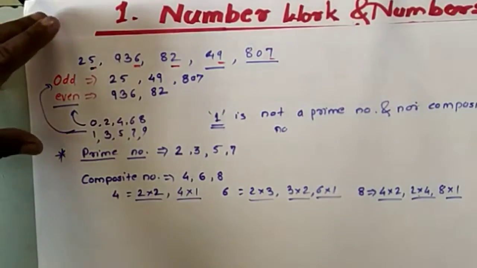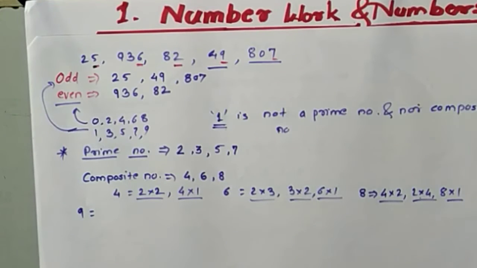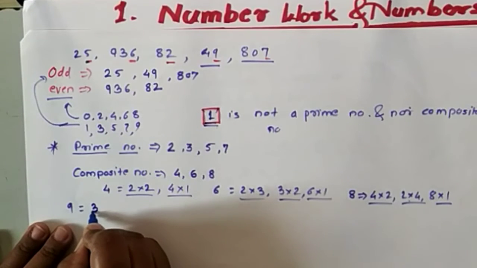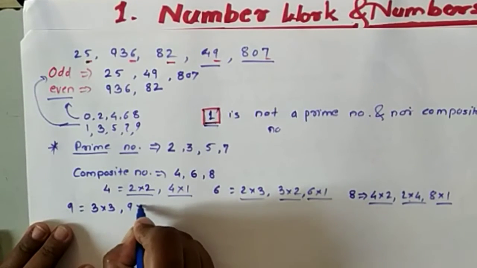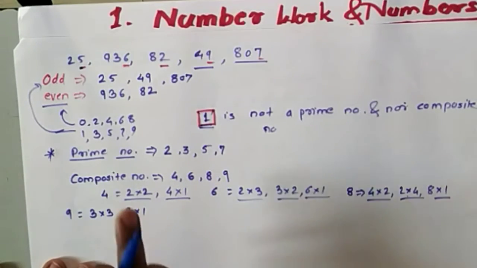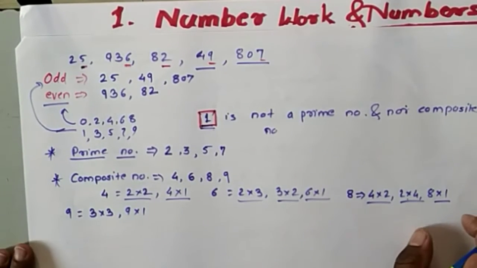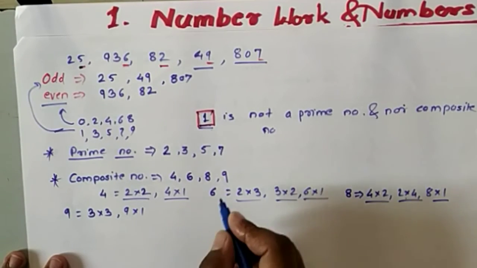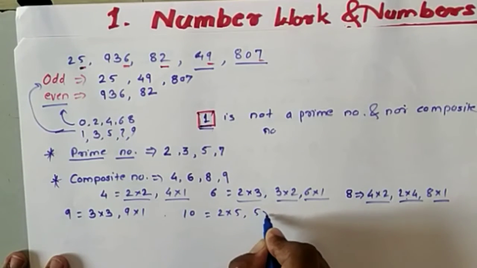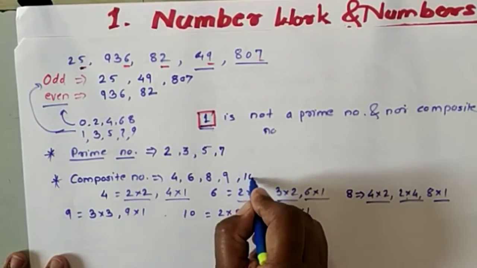The next number is 9. 9 is present in 3 threes are 9, and 9 ones are 9. So it also has more than one factor, and that's why it is a composite number. Odd, even, prime, composite: these two are totally different concepts from one another. After 9 comes 10. 10 is present in 2 fives are 10, 5 twos are 10, and 10 ones are 10. So this is a composite number.